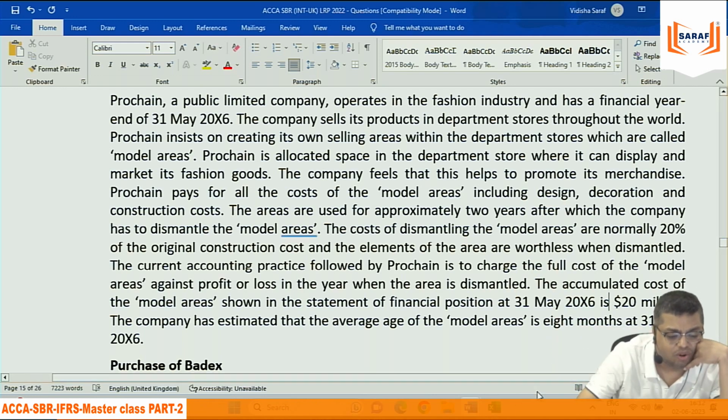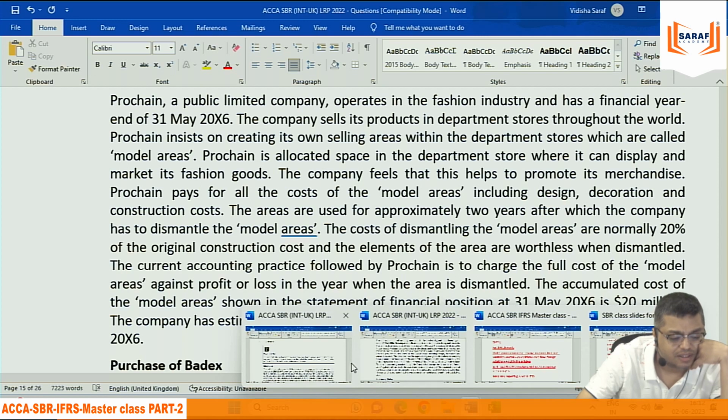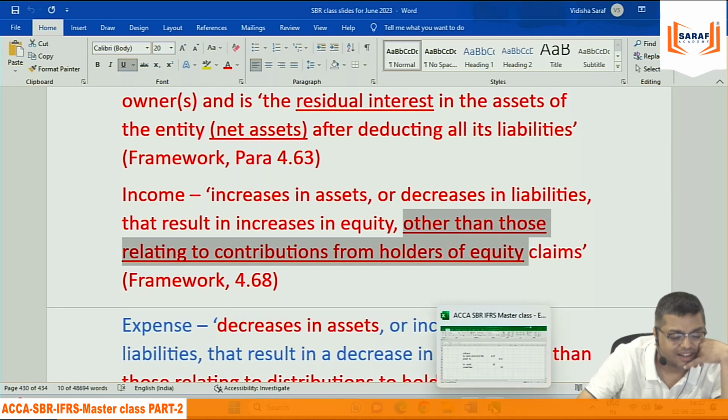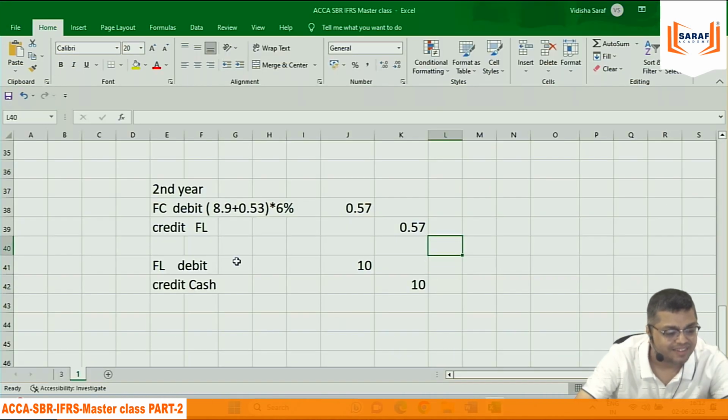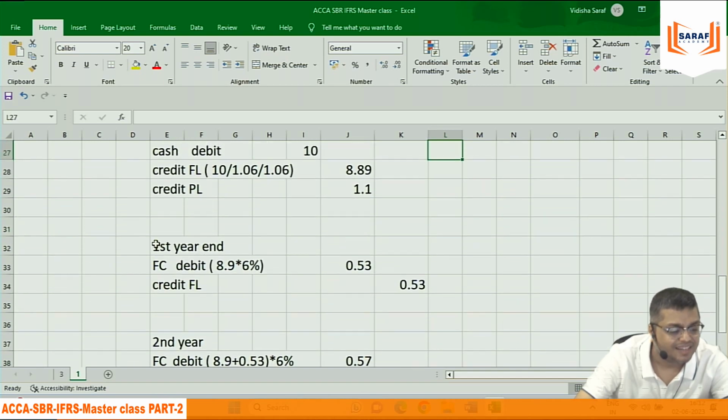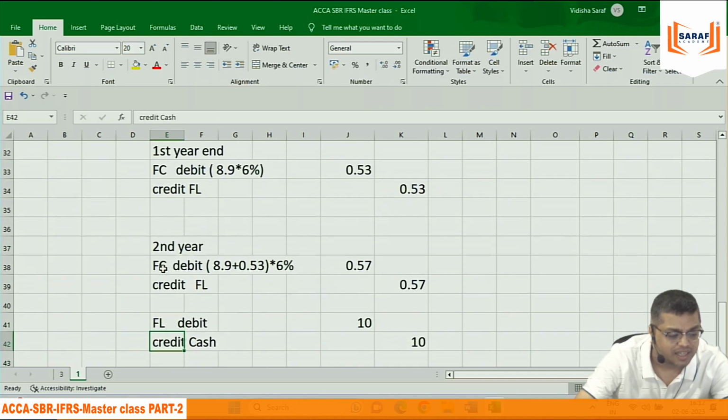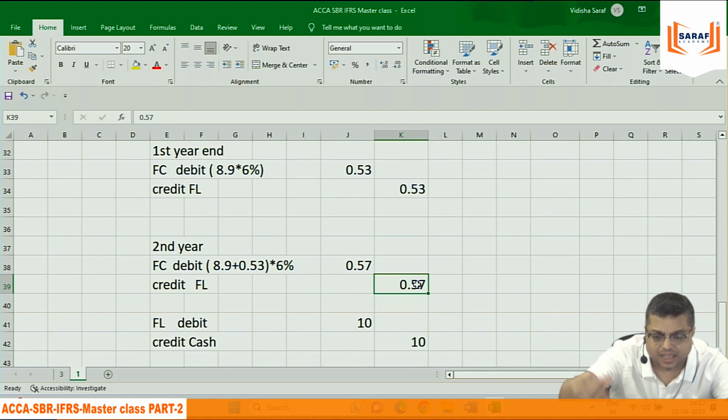Like the finance cost example, the borrowing example, same. This is the same story. We will record first year interest, credit liability, provision, then second year interest, credit liability. So it will become 4 million. Now at the end of 2 years, whether the expense is less or more than 4 million, we don't know. We will compare with 4 million, and the difference will go to P&L.